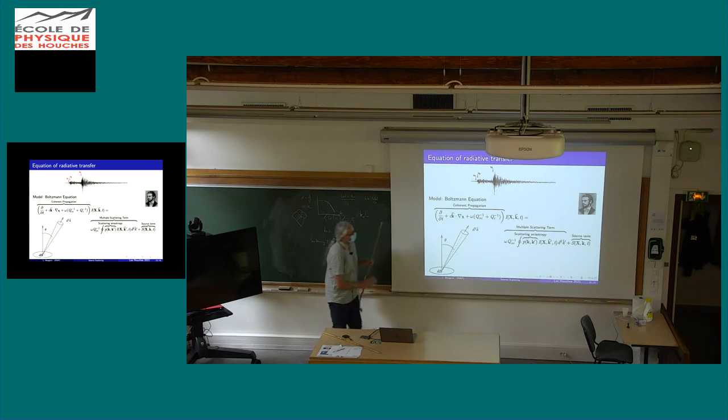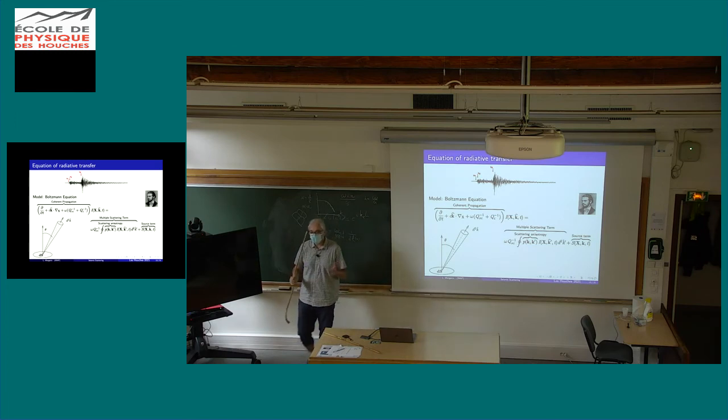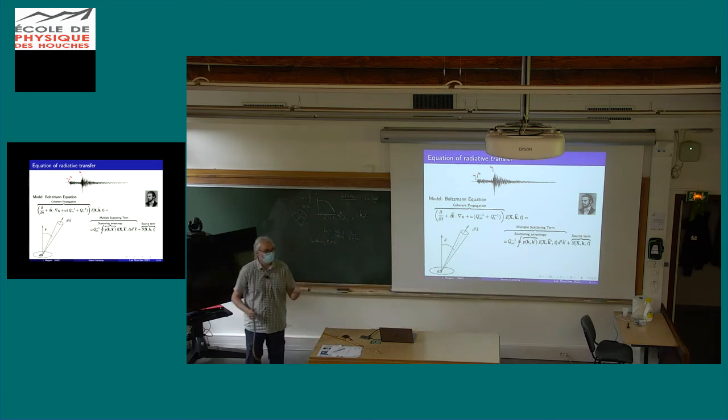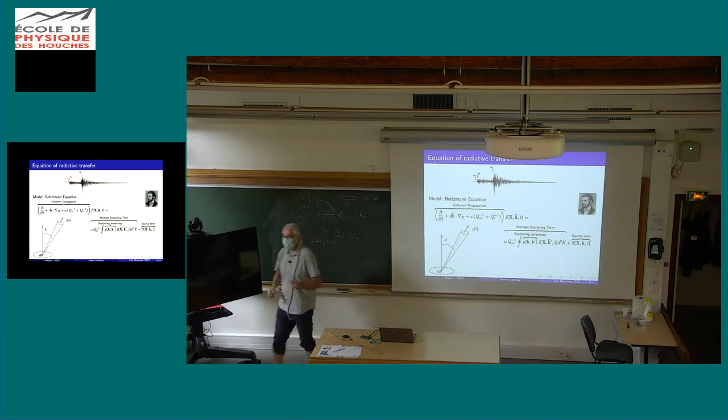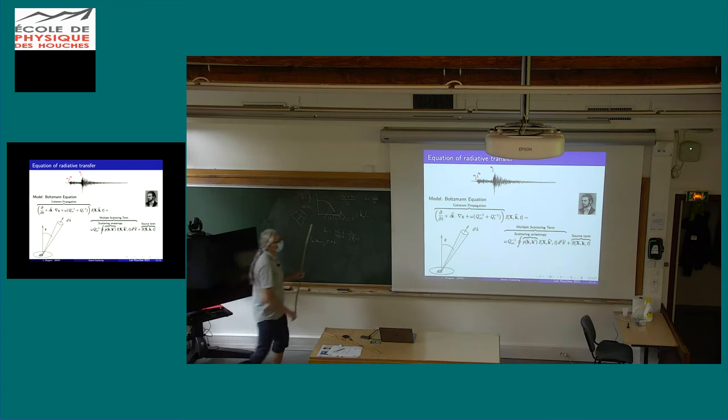The quantity in this equation is what people call, as a fancy word, the specific intensity, irradiance, etc. It's a quantity that you can determine from the wave field. It's not something independent; it's in fact the correlation function of the wave field.